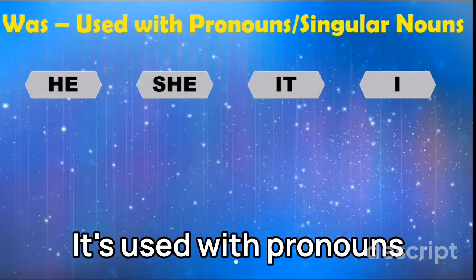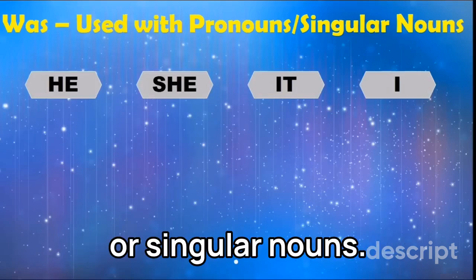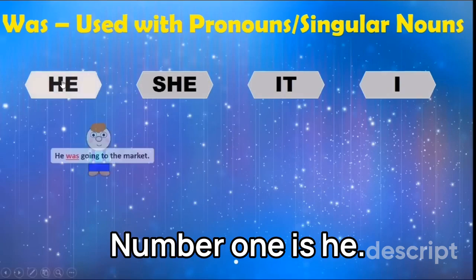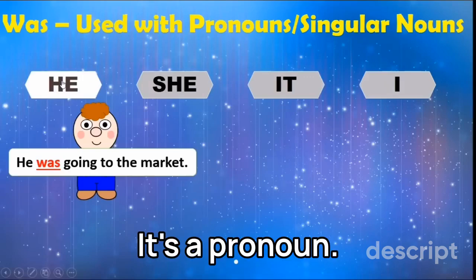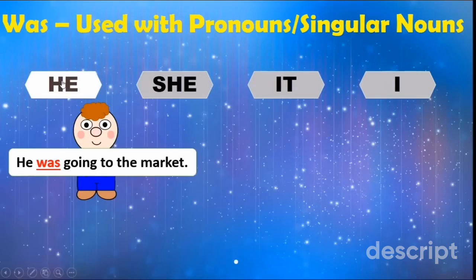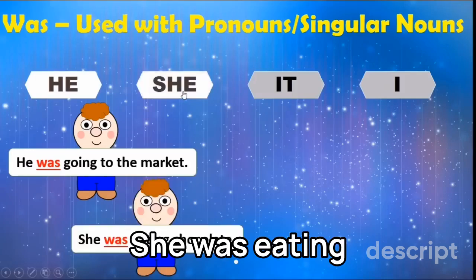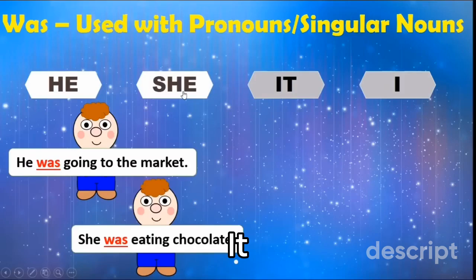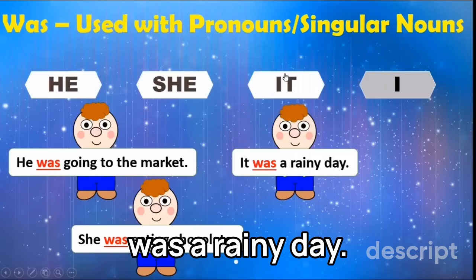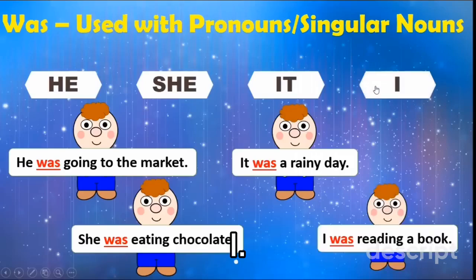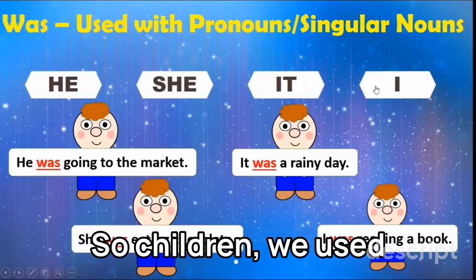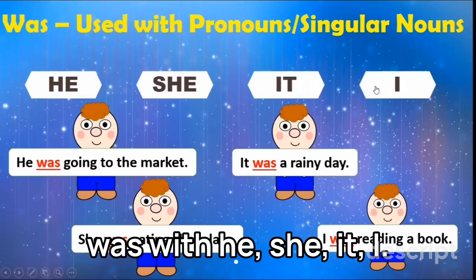Was. It's used with pronouns or singular nouns. Number one is he. It's a pronoun. He was going to the market. She. She was eating chocolate. It. It was a rainy day. I. I was reading a book. So children, we used was with he, she, it, I.